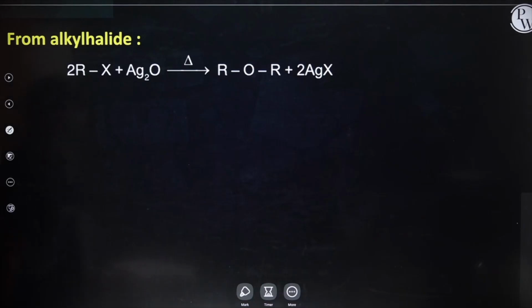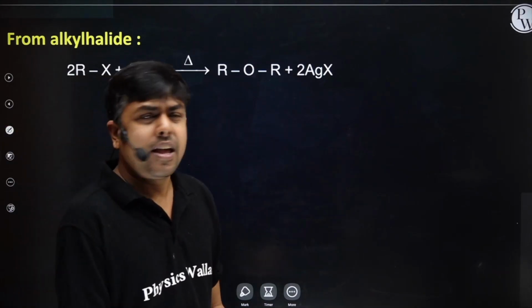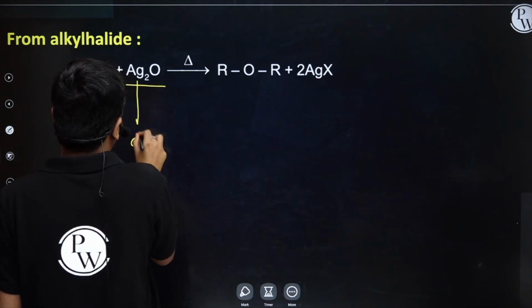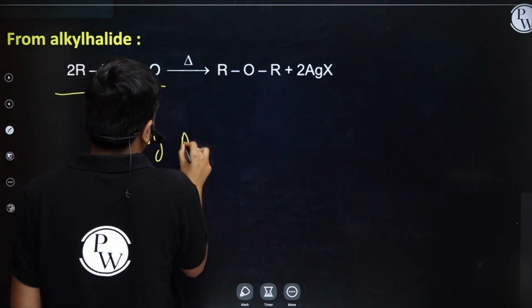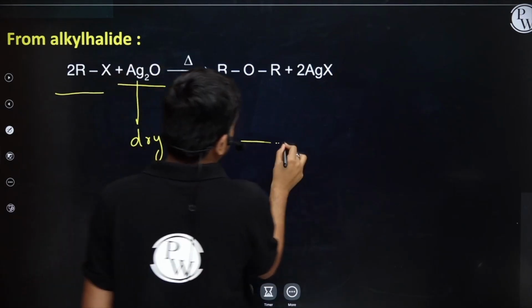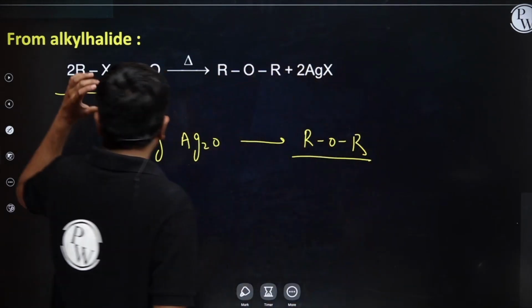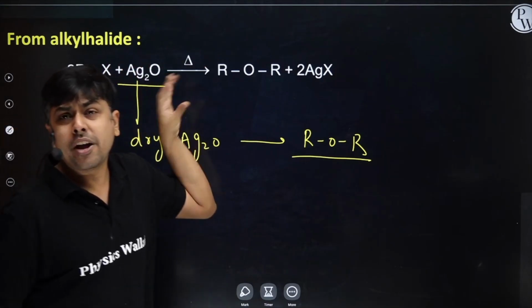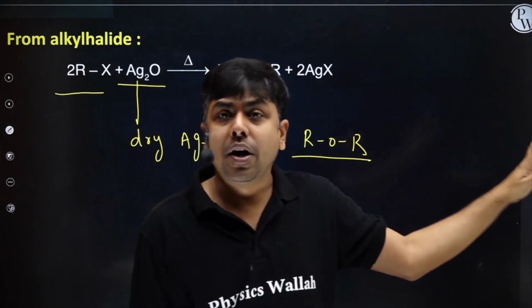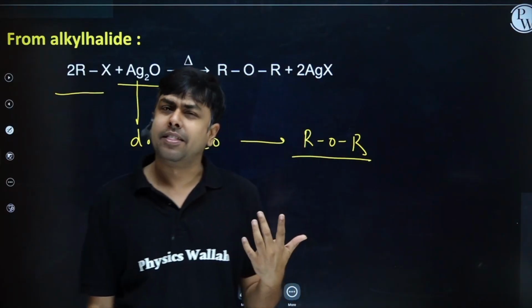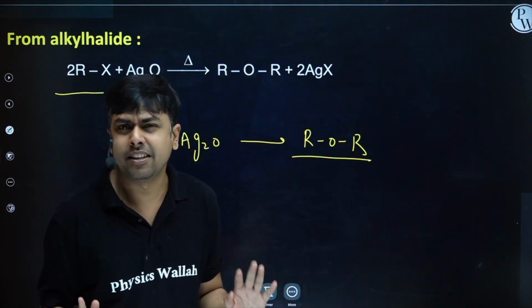From alkyl halide, student, if we take alkyl halide and if I treat it with dry Ag2O, the product which I am going to get is ether. So alkyl halide with moist Ag2O will form alcohol. Alkyl halide with dry Ag2O will form ether. Simple. There is no such mechanism.